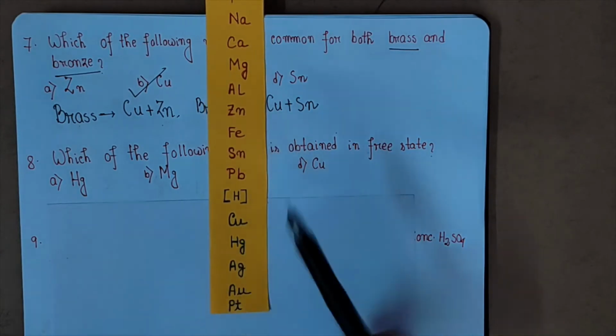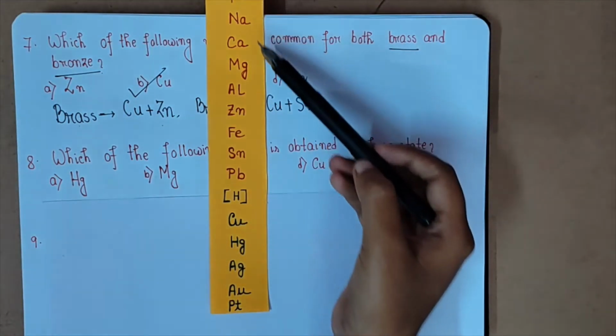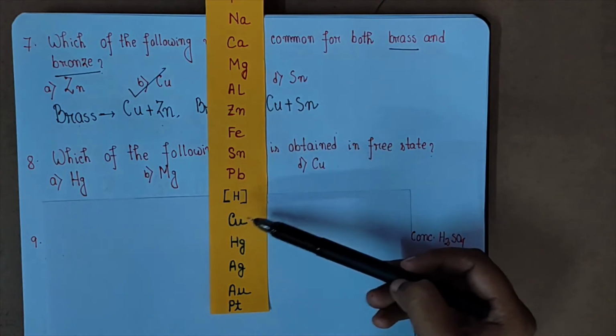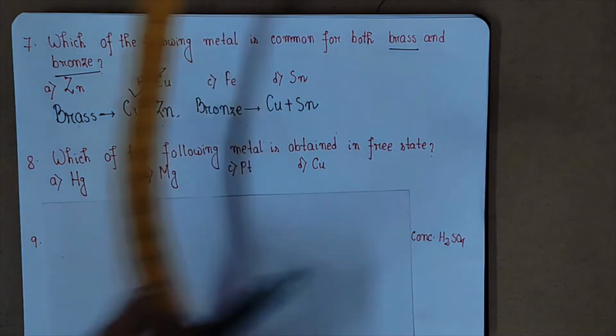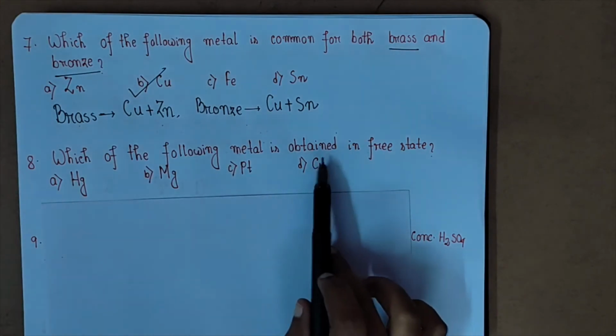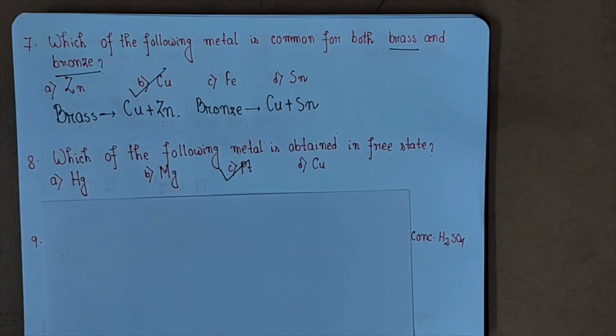So at the last, what can you see? You can see platinum. Before that, Au, that means gold, then silver, mercury, and copper. So these are the reactive metals, and those placed below are the non-reactive or inactive metals. The last one is platinum here. So the question is, which of the following metals is obtained in free state? Yes, this is platinum, because it is non-reactive and will not react. So we can get it in the free state.